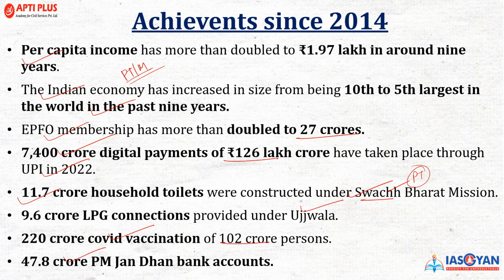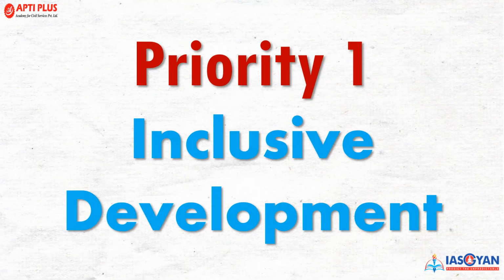47.8 crore PM Jan Dhan bank accounts have been opened. So these are the achievements of the government since 2014. Now, straightforwardly, we'll look into the important priorities set by the Government of India under this Union Budget, starting with priority 1. Priority 1 is about inclusive development.